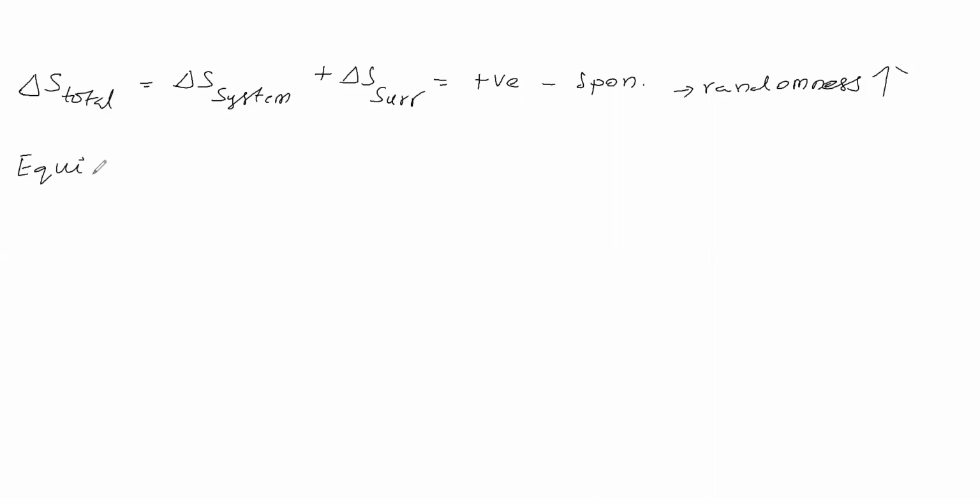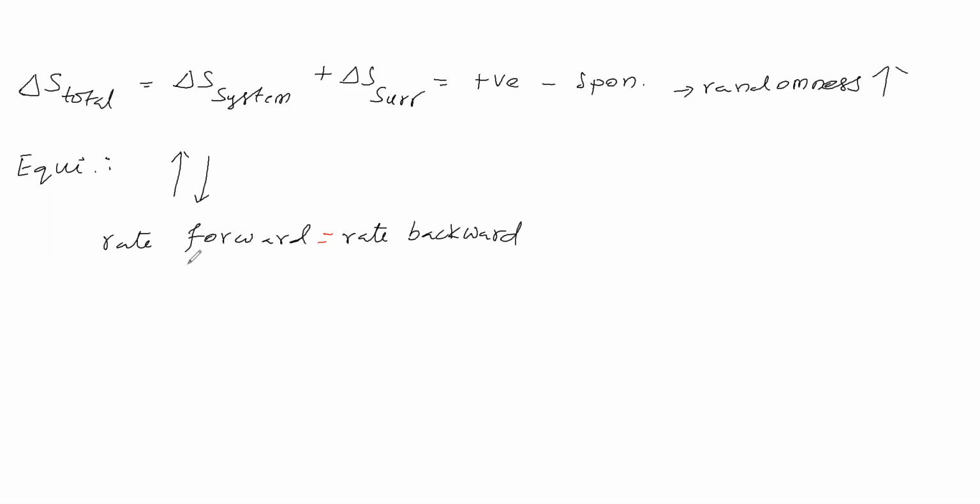That we'll see. Equilibrium means forward reaction should be there, backward reaction should be there. How the rate of forward reaction and the rate of backward reaction will be there, that we'll see. For equilibrium, the rate of forward and rate of backward reaction are equal. Rate means velocity of reaction, speed of reaction we can say.